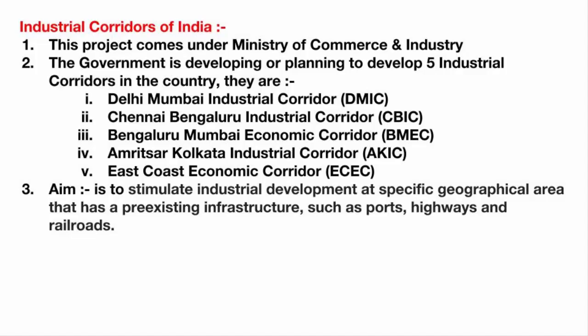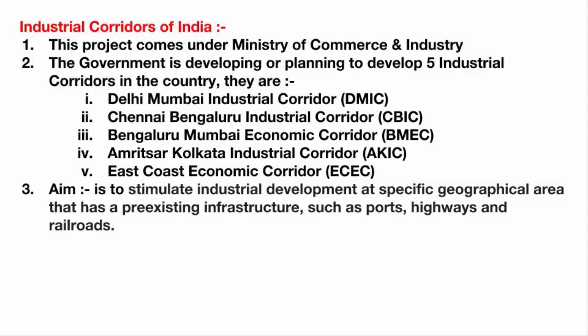Now we will get to know about all the industrial corridors that exist in India. When you hear the word industrial corridor, what does it bring to your mind? It is something related to industrial development, right? This is to boost industrial development, because a corridor is like a road. It is a national highway. The intention of these roads is to stimulate industrial development. The initiative of creating industrial corridors is the responsibility of the Ministry of Commerce and Industry.